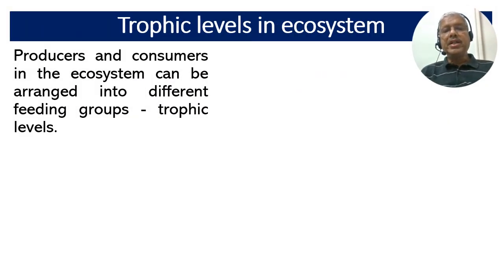Trophic levels in an ecosystem. Trophic levels are the position of an organism in the food chain. The producers and the consumers in the ecosystem can be arranged into different feeding groups and are known as trophic levels or the feeding levels.